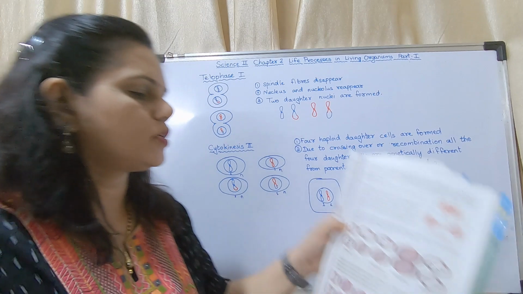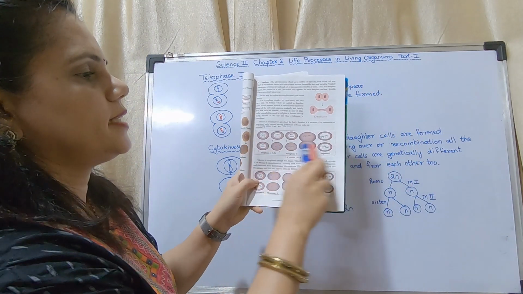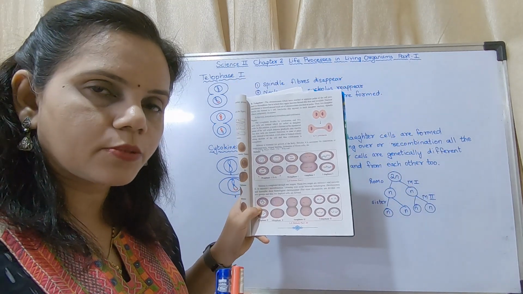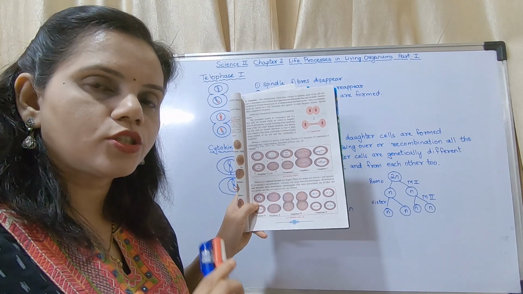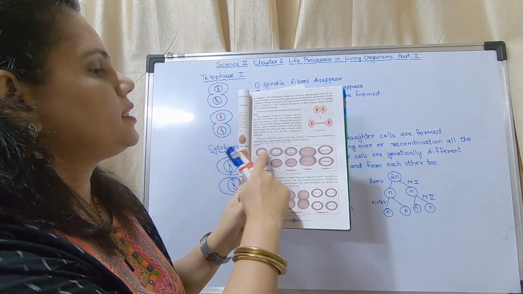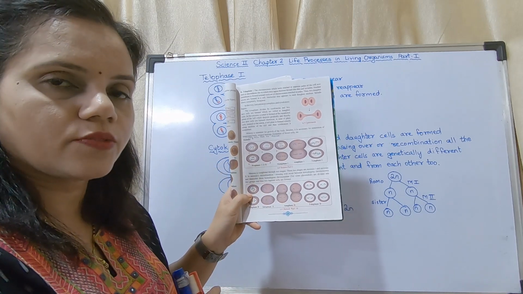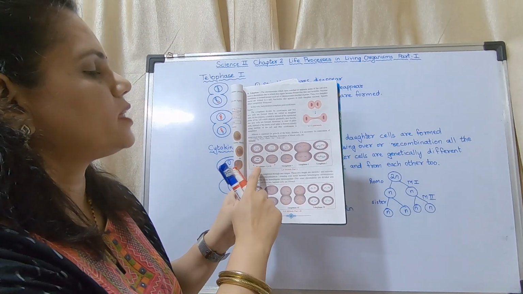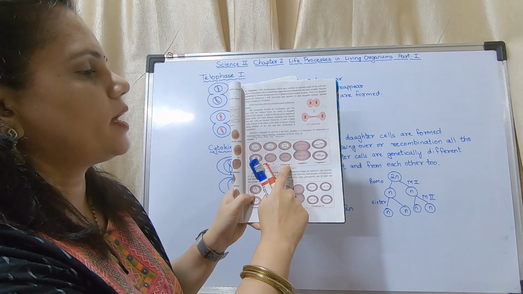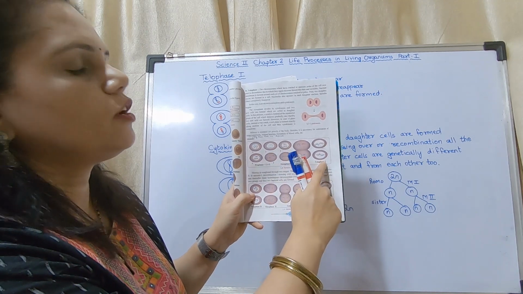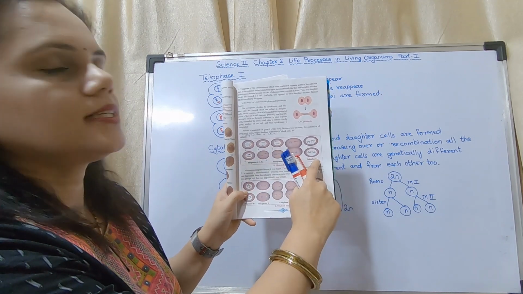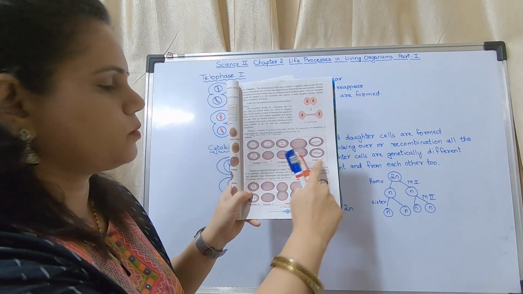Now in the textbook they have shown all the stages, but they haven't given the explanation. These are the stages 1, 2, 3, 4, 5. These are the first 5 stages of prophase 1. Then metaphase 1, anaphase 1, telophase 1. This is the separation of homologous chromosomes.